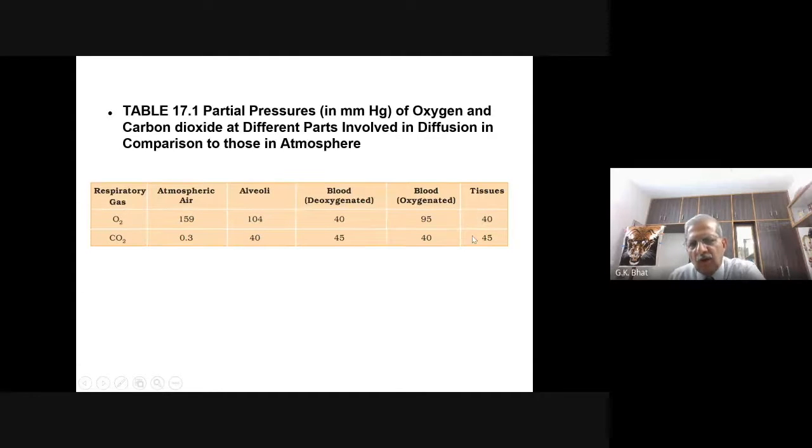In turn, if you look at the carbon dioxide in the tissue, the partial pressure of carbon dioxide in the tissue is found to be 45 because of the metabolic reactions there.